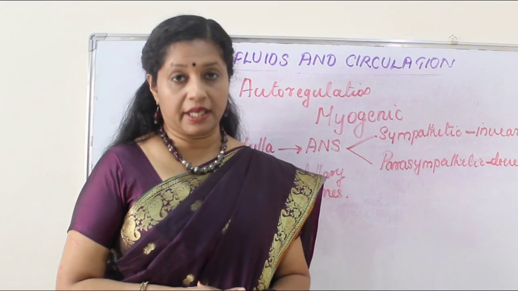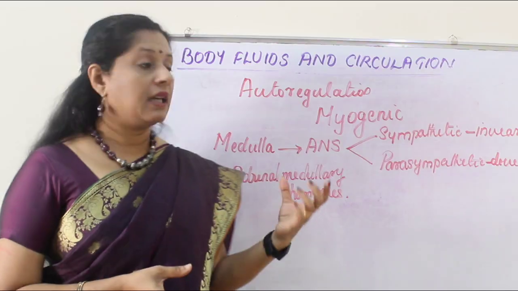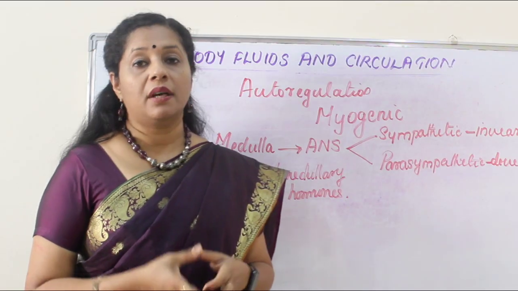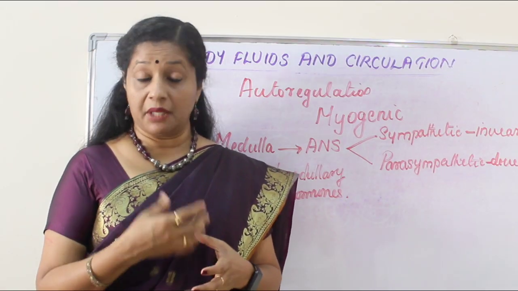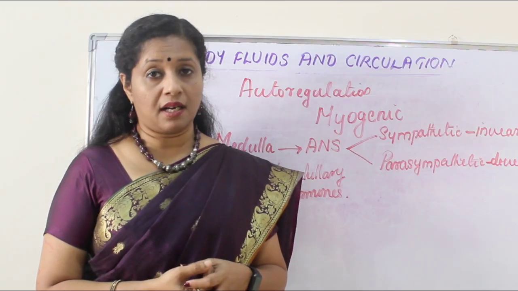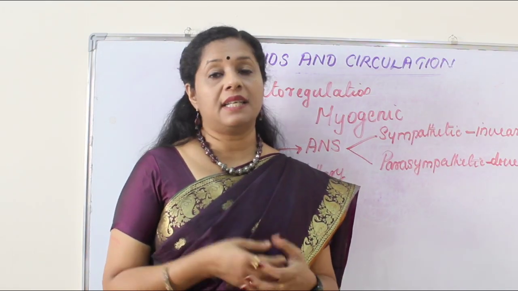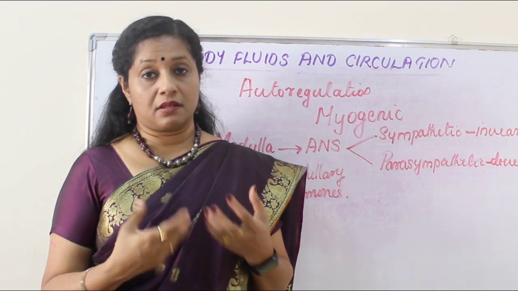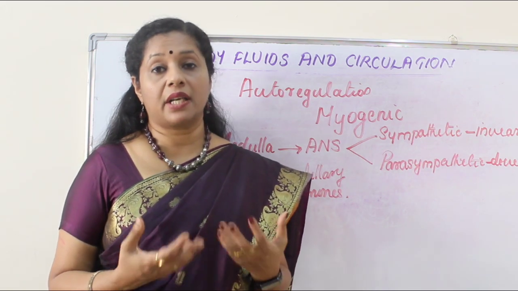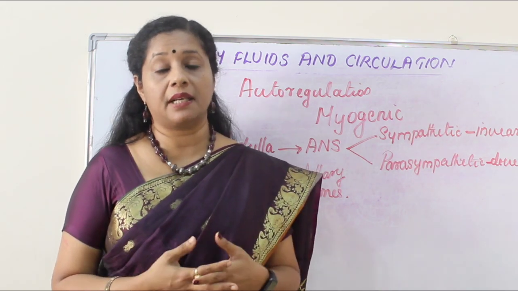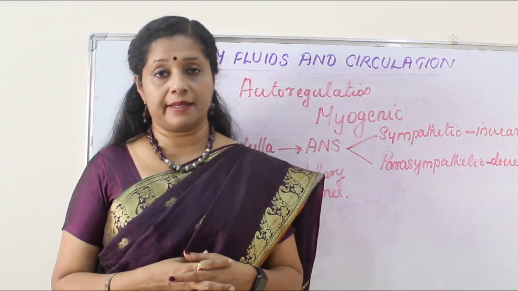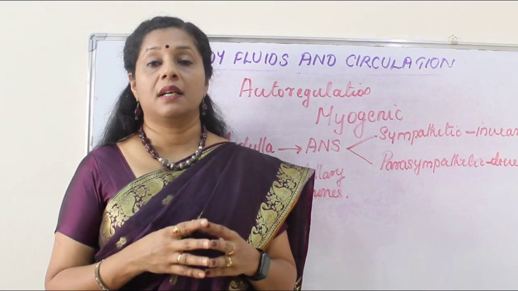Apart from this, there are adrenal medullary hormones which can have an effect on adrenal medulla and also increases the heartbeat. Especially when the people are smoking tobacco, it has nicotine. Nicotine can stimulate this adrenal gland to secrete the hormones. As a result, the heartbeat and the blood pressure also can increase. So this is how heart is regulated.